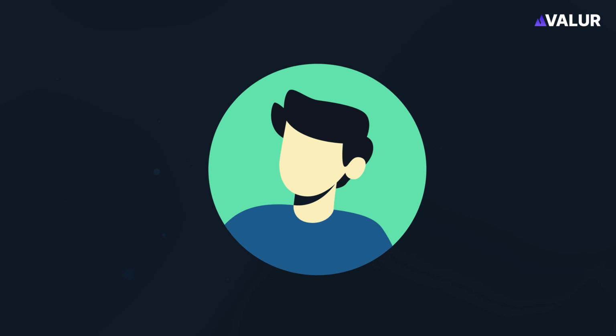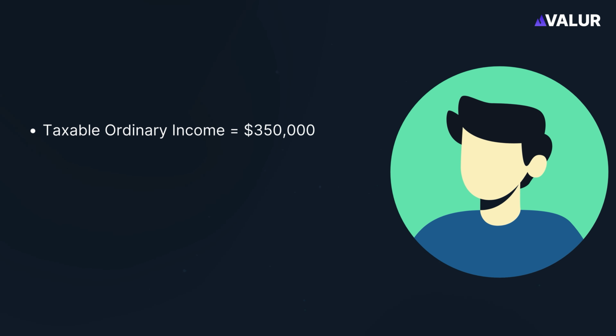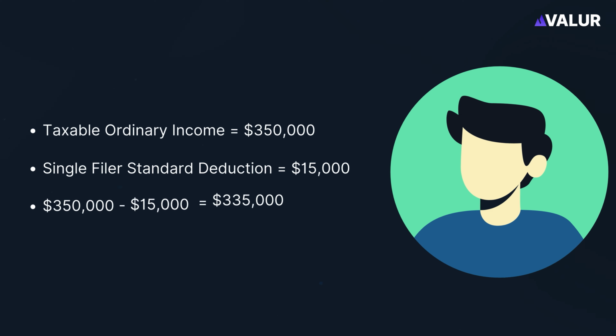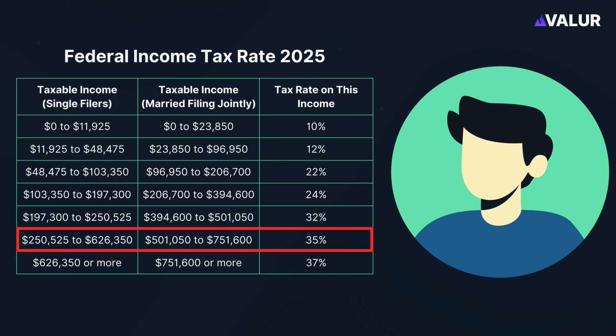Let's understand this with the help of an example. Here's Jack, who has a taxable ordinary income of $350,000. He is not married, so he is subject to the single filing standard deduction of $15,000, which brings his taxable income down to $335,000. Jack falls into the 35% tax bracket under the progressive tax system.